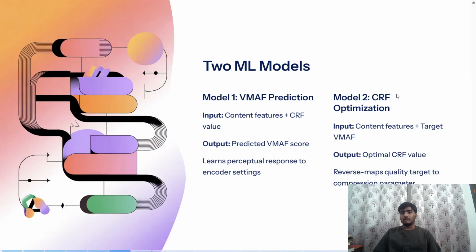The second model we trained works from the quality we want. We want this quality, and the model predicts the optimal CRF that we need to get at least this much VMAF. This also takes content features as input along with the VMAF value and gives the optimal CRF value. It reverse maps the quality target to compression parameters.